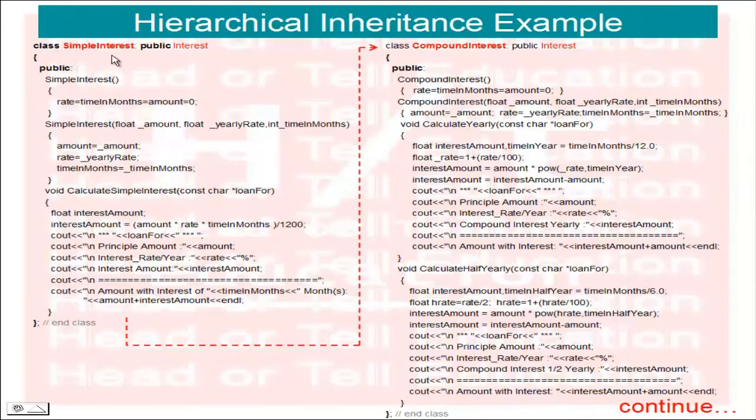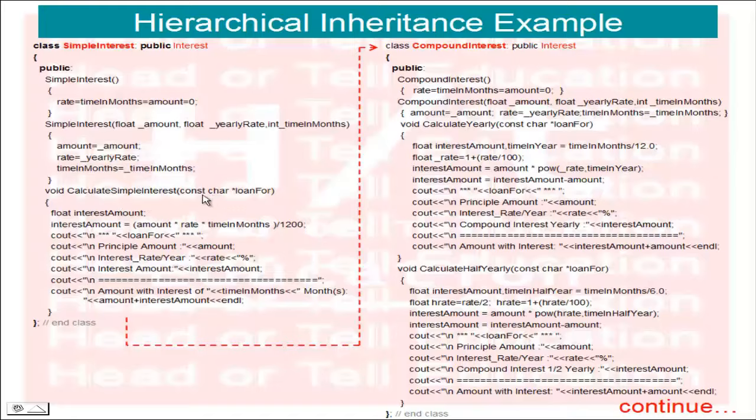Class SimpleInterest is derived from Interest publicly. In this class we have everything public. There is a public zero-argument constructor, with rate, time and months with default value equal to 0. Then there is a three-argument constructor, passing values directly through the constructor and assigning them to the variables. Now one public method, calculate simple interest.